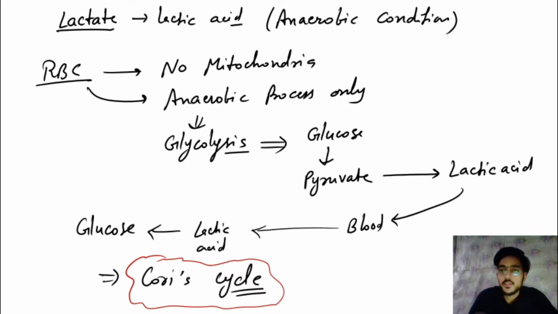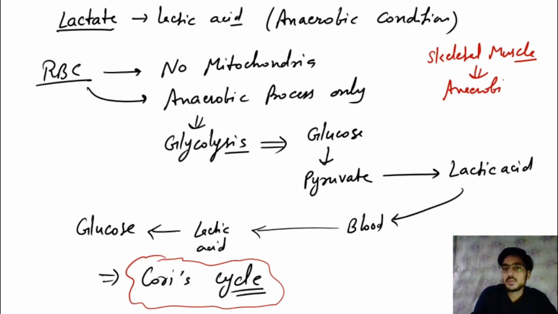What is Cori's cycle? The lactate that forms in anaerobic conditions in the RBC, or in the skeletal muscles during physical exercise. During physical exercise there is low oxygen, so the muscle also undergoes the anaerobic pathway. So there is again lactic acid formation, and this whole cycle is called Cori's cycle. The lactic acid goes directly to the blood, from the blood to the liver, and in the liver gluconeogenesis occurs from the lactic acid.